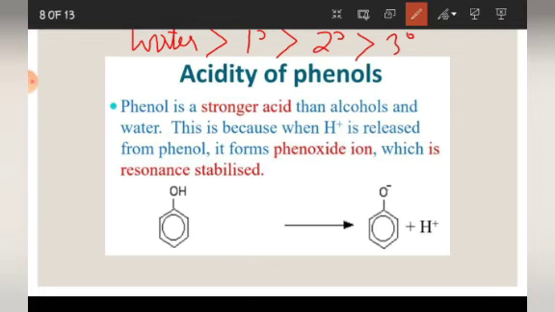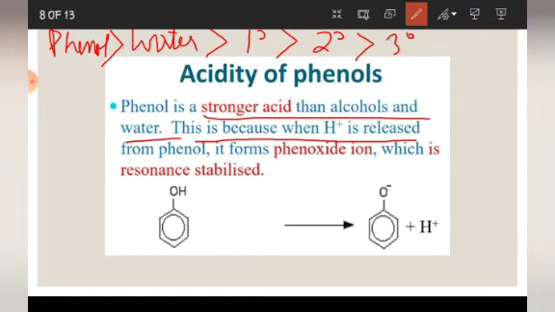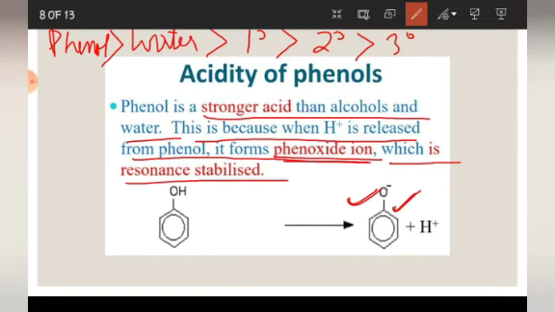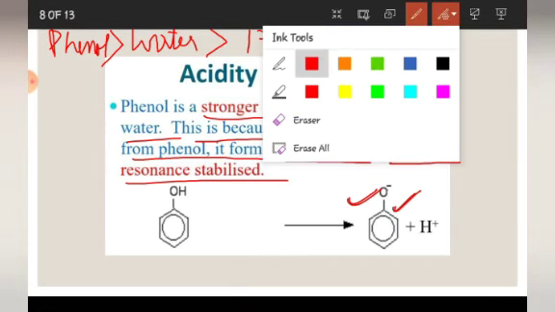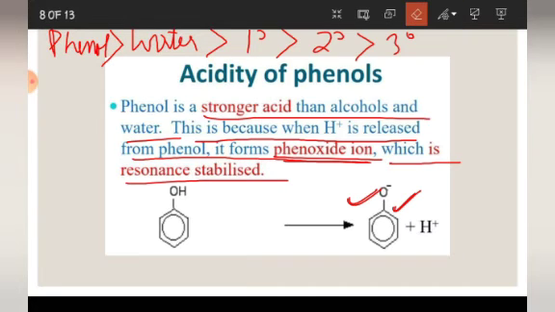See students, phenols are stronger acids than alcohols and water. So where can we place phenol? We can place phenol here. So this is the final arrangement. This is because when H plus is released from phenol, it forms phenoxide ion. I have already told you this ion is known as phenoxide ion, which is resonance stabilized. This phenoxide ion will enter into resonance, and that is why it will be more stable. You can see NCERT, all the resonating structures are given in that.